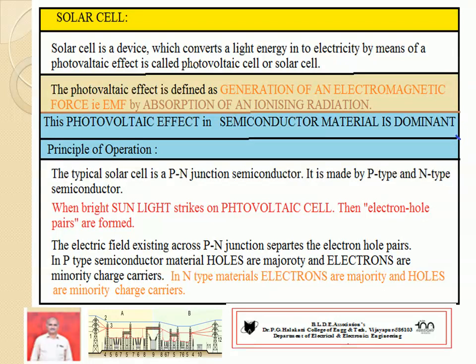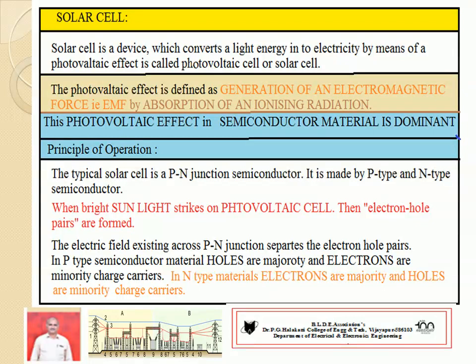A semiconductor silicon consists of 4 electrons. By adding some impurity, which may be trivalent or pentavalent: if we add a trivalent impurity to this silicon, it results in P-type semiconductor material. Similarly, if we add a pentavalent impurity to the silicon, it results in N-type semiconductor material. Getting the idea?